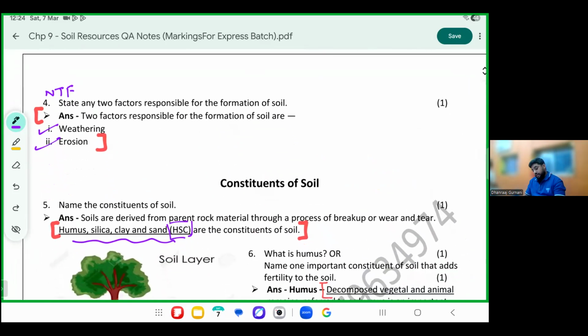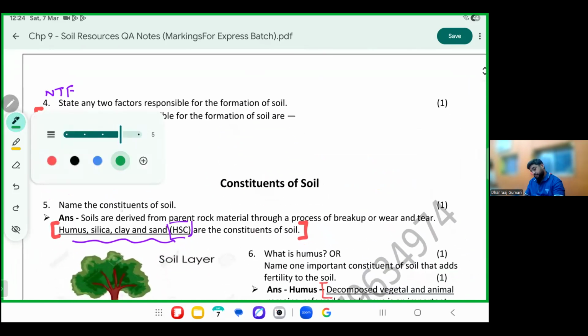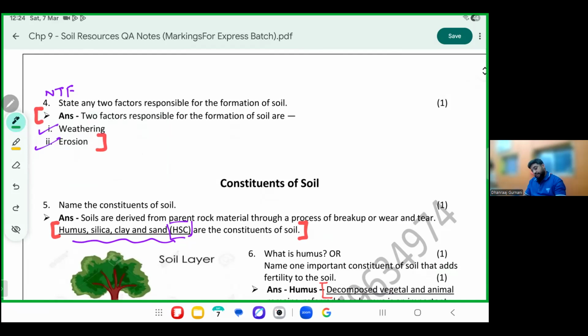Constituents of the soil. What is soil made up of? Soil differs from parent rock material through the process of wear and tear. It is made up of humus, silica, clay, sand. Learn it as HSC. H for humus, S for silica and sand, C for clay. These are the constituents of the soil.